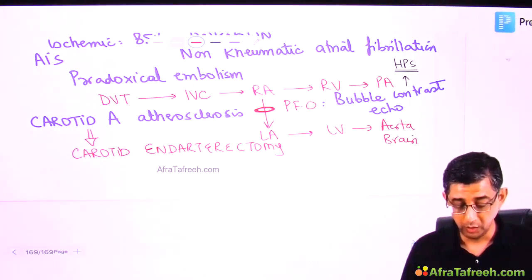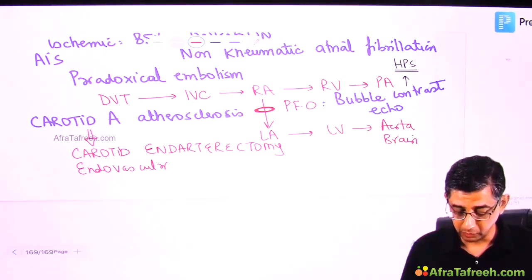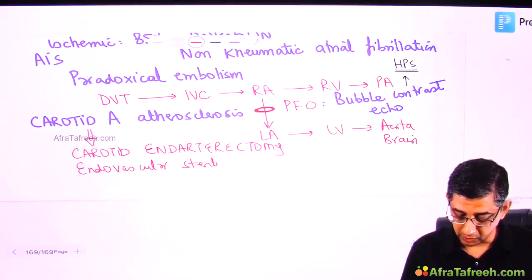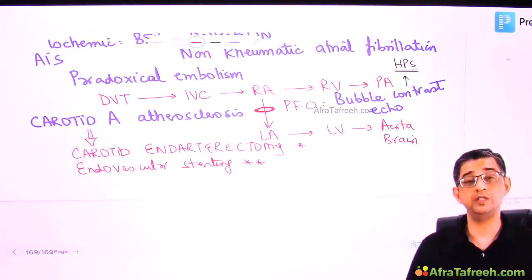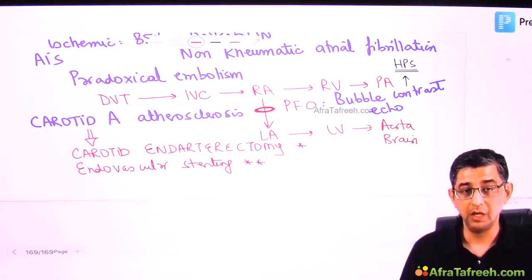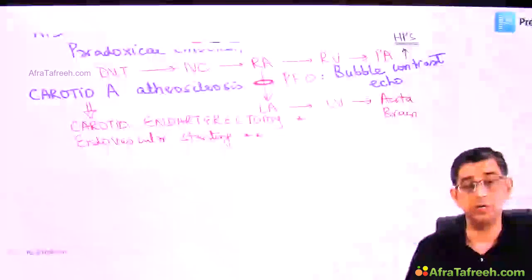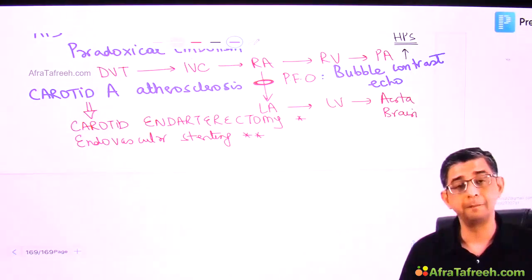So what you can do nowadays is go in for stenting of the carotid artery. So endovascular stenting. On a comparative basis, I've just put 2 star marks in front of endovascular stenting of the carotid artery as compared to carotid endarterectomy to highlight that the stenting part will be more acceptable to the patients and usually is the procedure that is done.